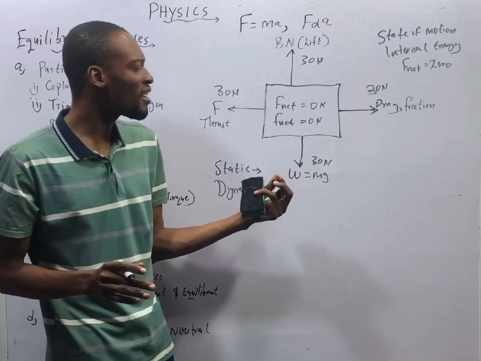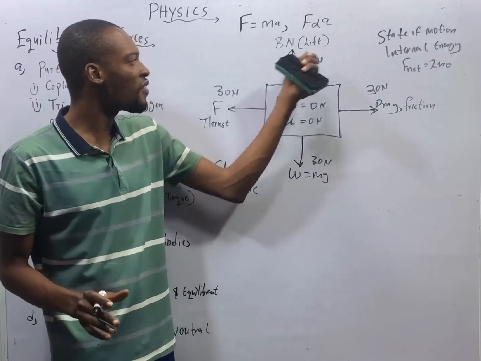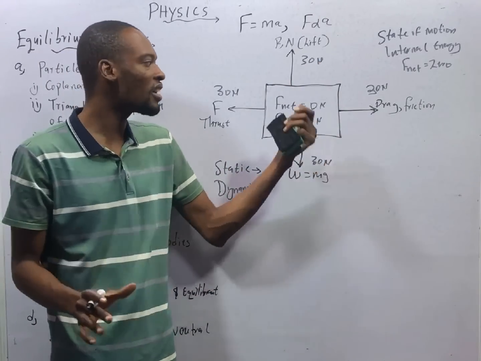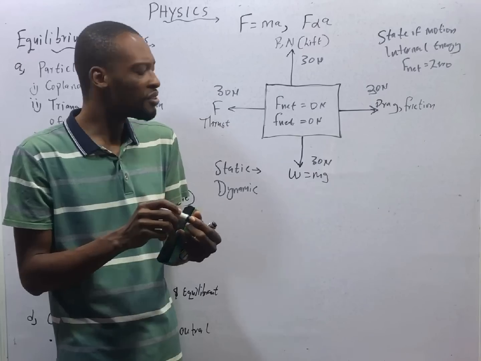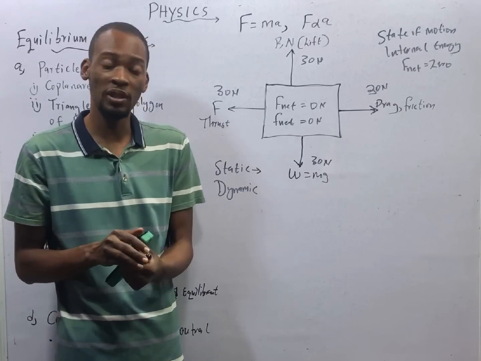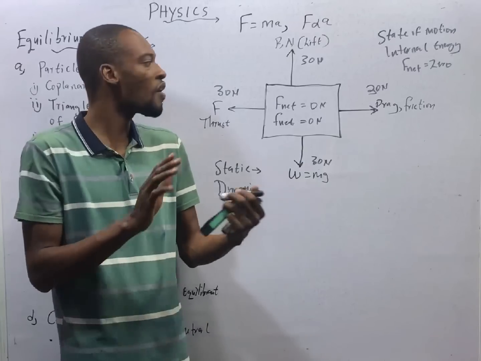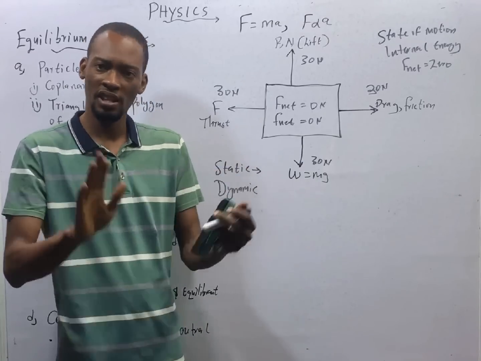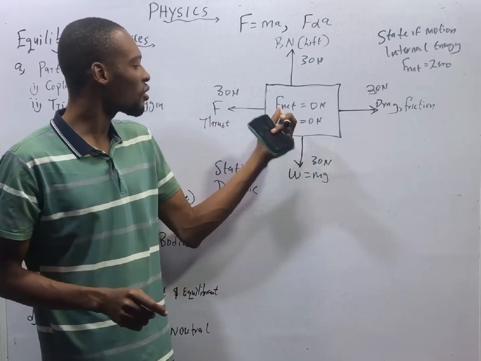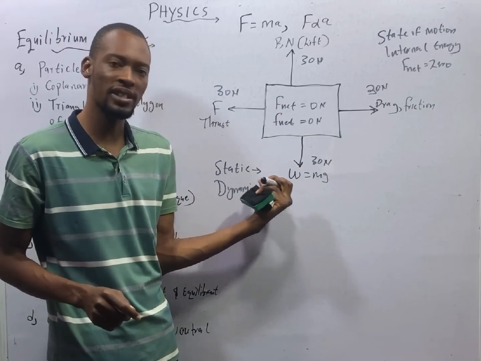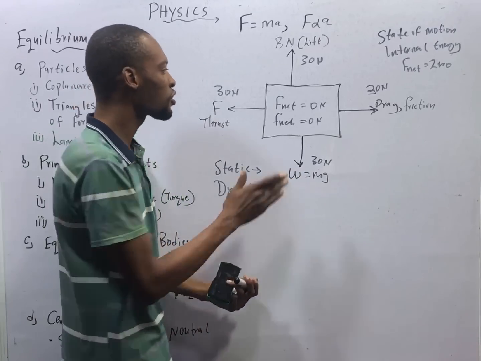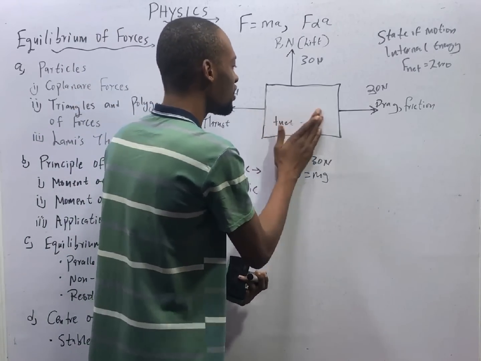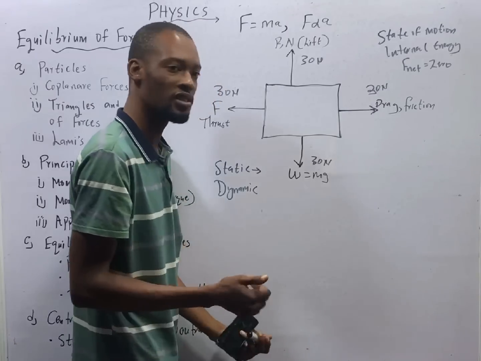So a situation where the result, since all the forces are equal and opposite, or if they cancel out, we say that the result of all the forces, or the resultant force, or the algebraic force, or the net force acting on the system is 0. So that is the condition for equilibrium or for static equilibrium. The sum of the forces acting is 0. The net force is 0.